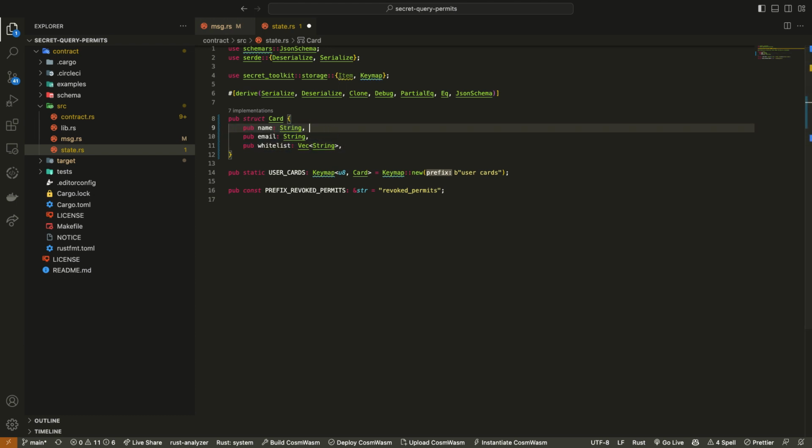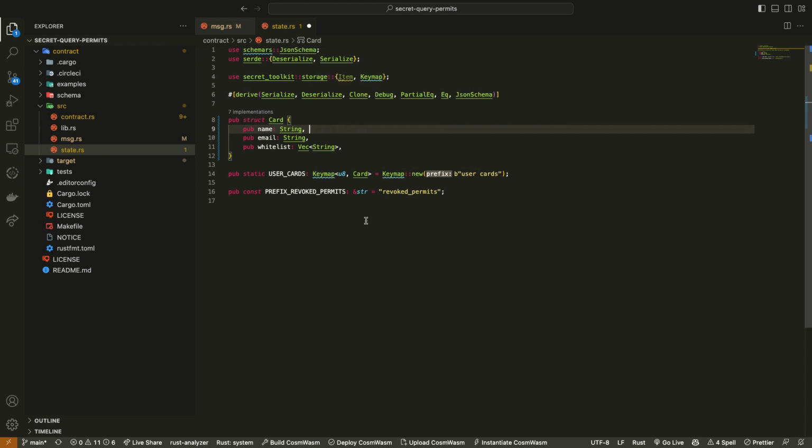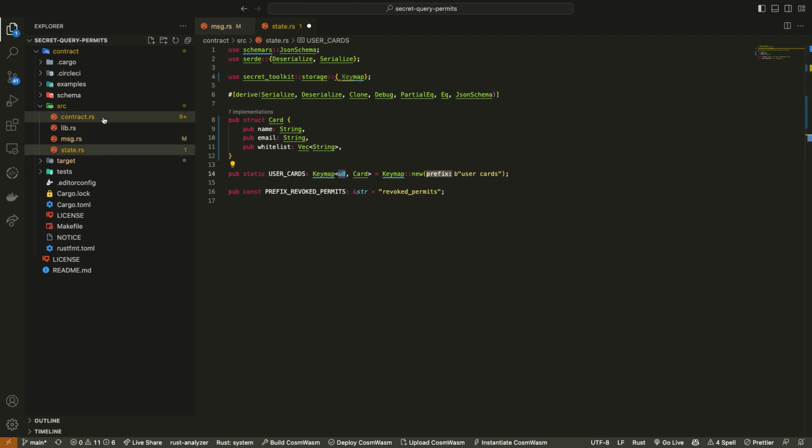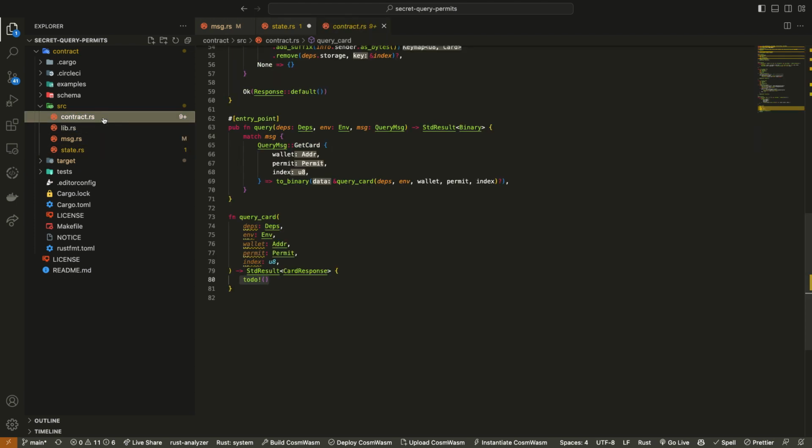All right. I think with that, I already created this user cards key map. So do we need anything else here? I don't think so. We actually don't need this item. So yeah, this key map just makes it so that each card is associated with an index. All right, let's just jump into the contract.